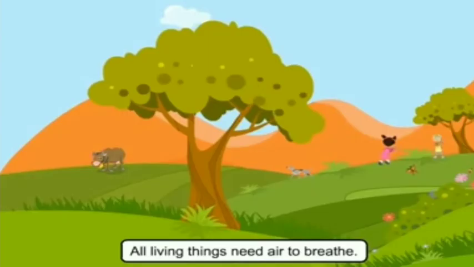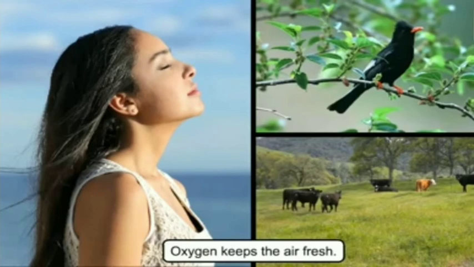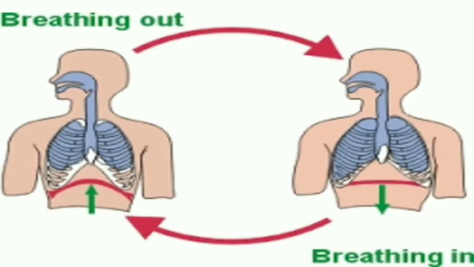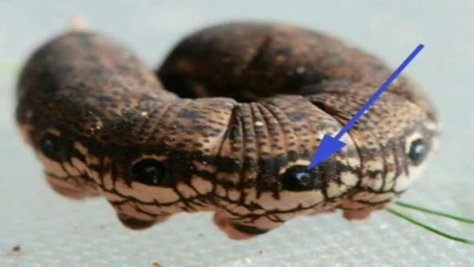Living things need air to breathe. Oxygen is the most important gas for all living things to stay alive. Oxygen keeps the air fresh. We use our lungs for breathing. In a similar way, water animals like fish use their gills to breathe. Insects breathe through tiny holes called spiracles.